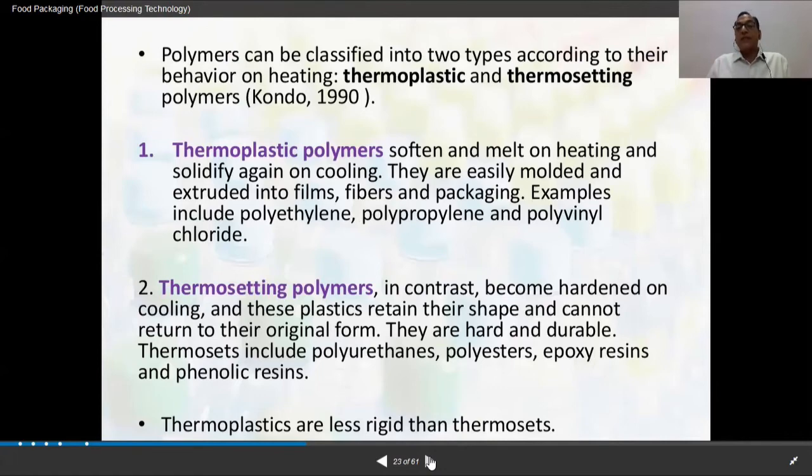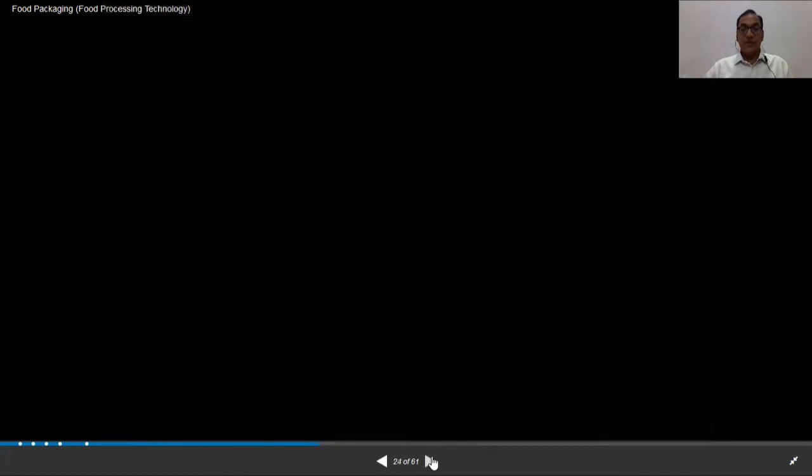And thermosetting polymers become hardened on heating, and these plastics retain their shape and cannot return to their original form, and they are hard and durable. So thermosets include polyurethanes, polyesters, epoxy resins, and phenolic resins. Thermoplastics are less rigid than the thermosets, and thermosets are rigid. So if I want to make boxes, containers, okay, for that type I will need the thermoset polymers.